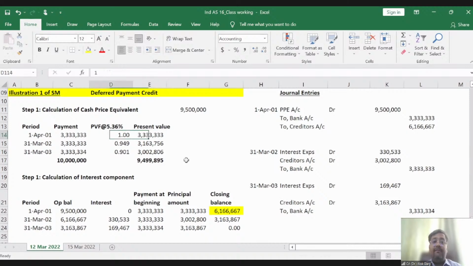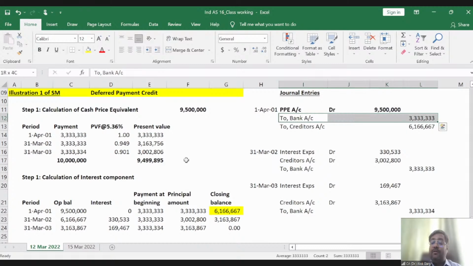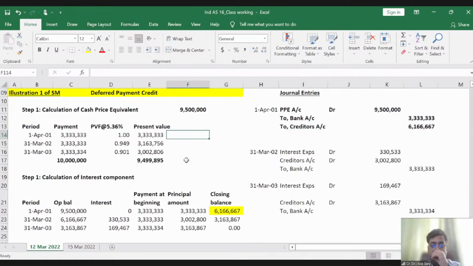So if I multiply my 3 payments by the present value factor, it will give me the present value, which is 94,99,895, rounding it off to 95 lakh, right? So what is my cash price equivalent? If I pay right away, my cash price equivalent is 95 lakh. So friends, what accounting entry do I need to pass on 1st April 2001? I need to pass PPE account debit 95 lakh, to bank account the first installment 33,33,333, to creditors account the remaining payment 61,66,667, right?